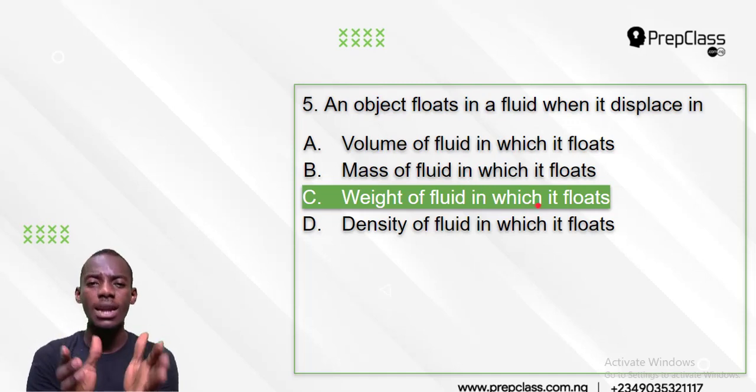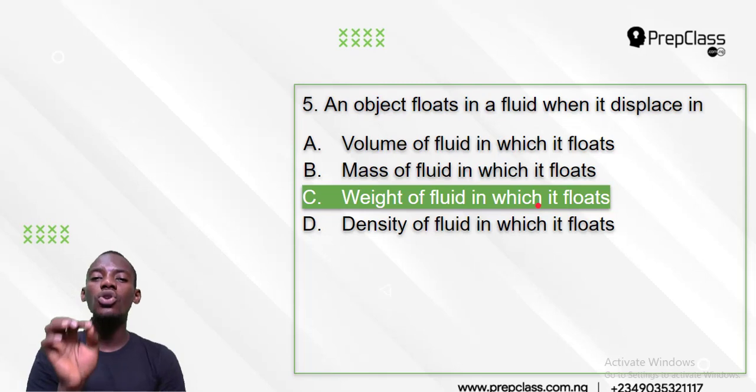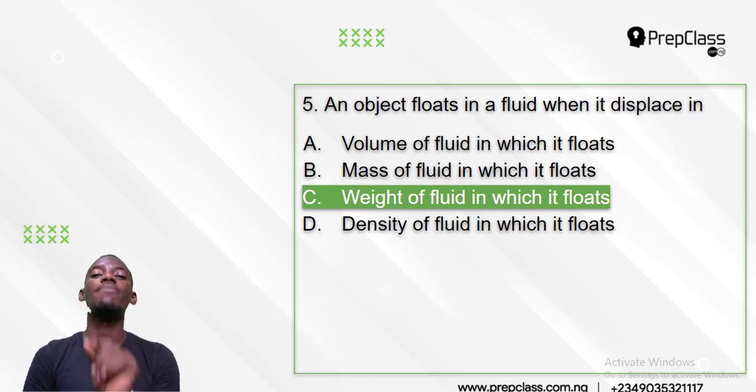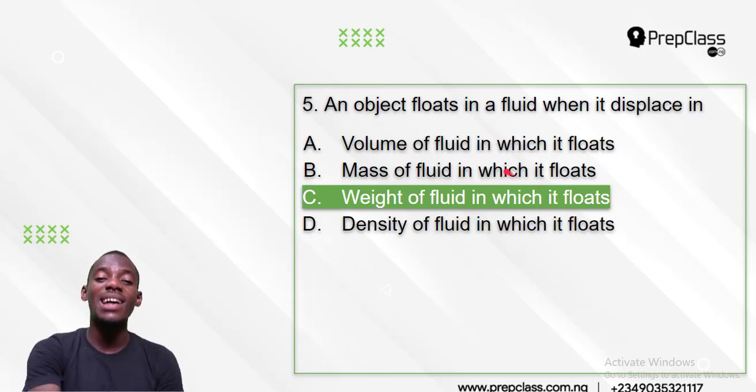Like if you have water in a cup filled to the brim, and you drop a solid material, like a pencil, inside the cup, the pencil will push out part of the water. The amount of water it pushes out is the weight of the pencil. That's just the principle of flotation. When something is dropped inside a liquid, it will push out the amount of liquid which is equal to its own weight. It is all about not volume, not mass, not density, but weight. And that is the answer to number 5.